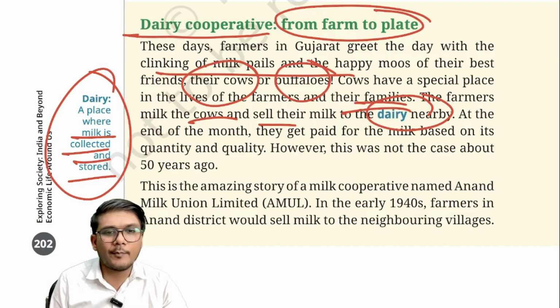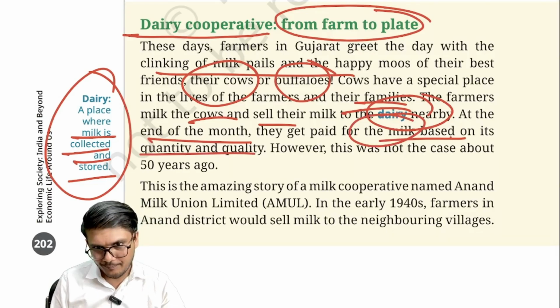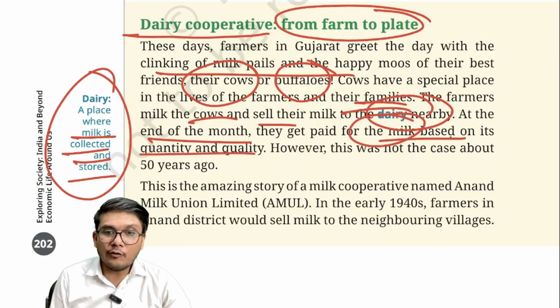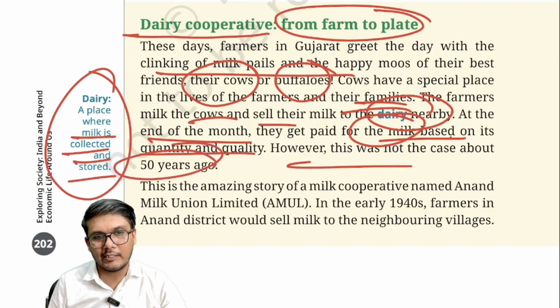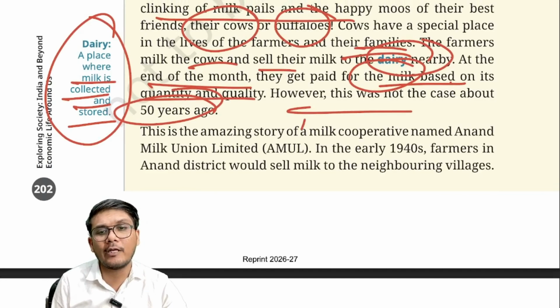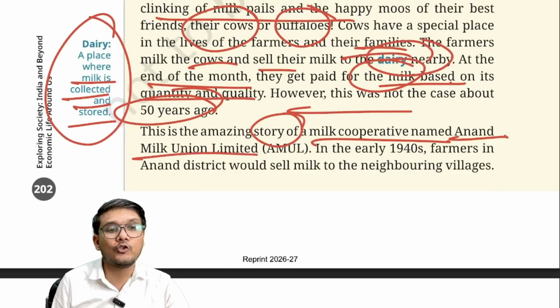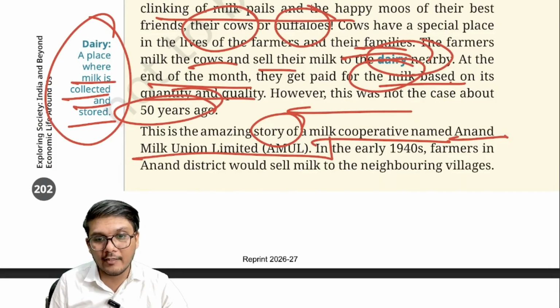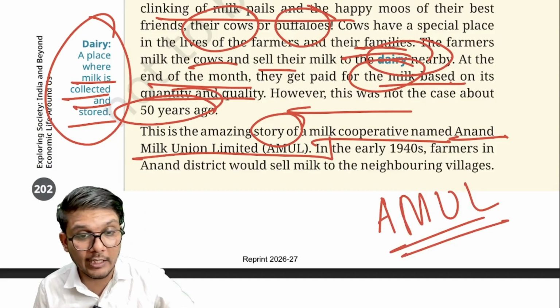Now, at the end of the month, they get paid for the milk that they are supplying with respect to the quantity and the quality that they have supplied. However, this was not the case about 50 years ago. In fact, more than 50 years ago. Right. So, we are being told the story of a milk cooperative named Amul, that is Anand Milk Union Limited. So, the brand that we know today as Amul is nothing but Anand Milk Union Limited.